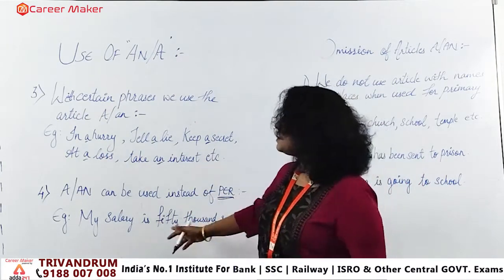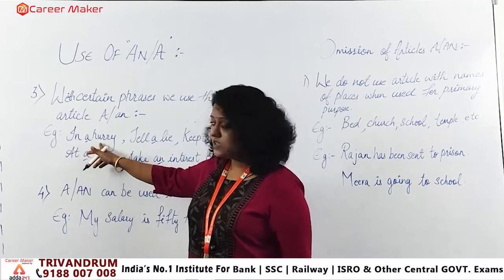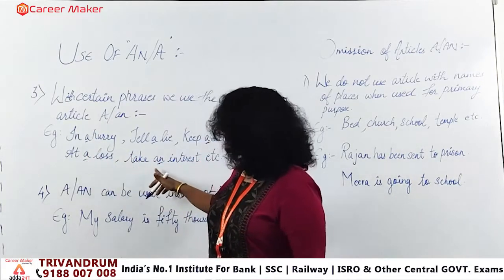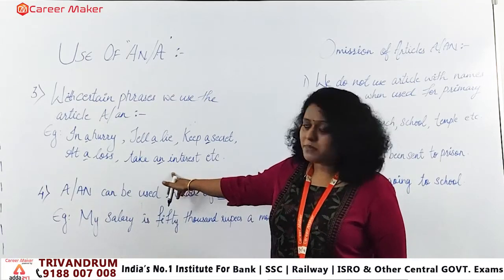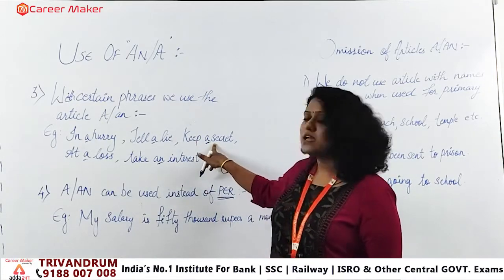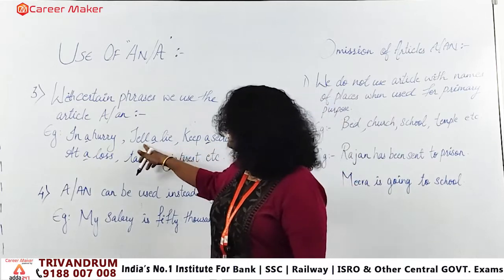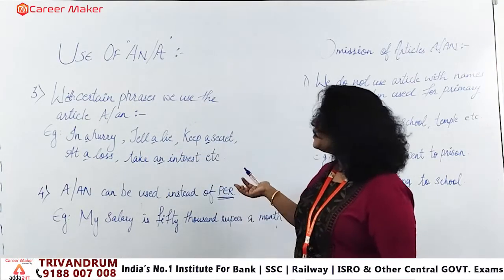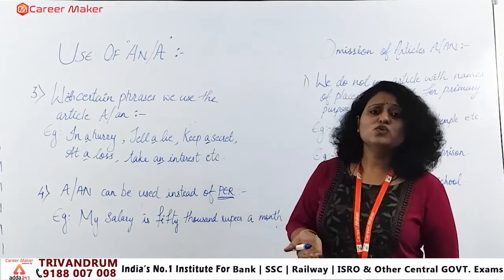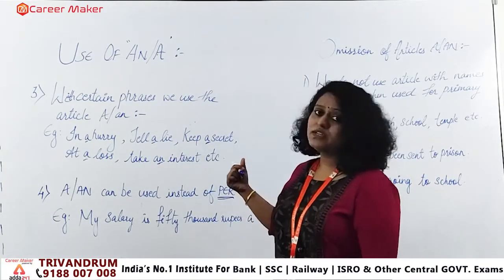So in that manner we have used "a" with the word "hurry", then "a" with the word "loss", and "an" is used with "interest" because "i" is a vowel sound. And here "keep a secret", "s" is a consonant, and "tell a lie", "a" because "l" is a consonant, correct. So this is the way how we can use the indefinite article with phrases also.